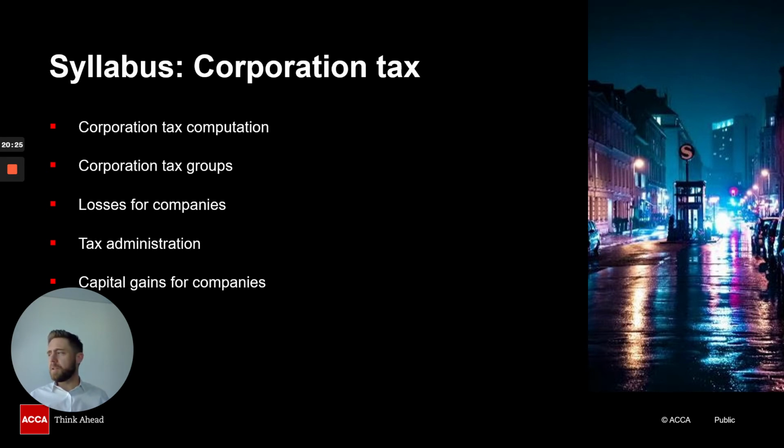Okay, I put this in here purely because, again, students get a little bit confused between capital gains for individuals and capital gains for companies. Companies do not actually pay capital gains tax. However, when we're calculating the gain, there are some similarities with individuals. So we have to calculate the gain for companies, but once we've calculated the gain, it is companies that pay corporation tax on the gain, whereas individuals will pay capital gains tax. So again, guys, what you must not do is get confused between capital gains for individuals and for companies, because companies, as I said, will pay corporation tax there.